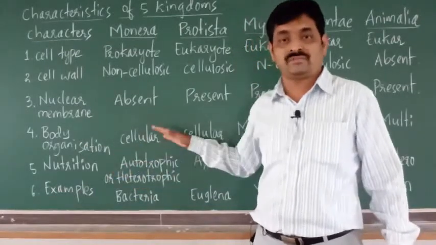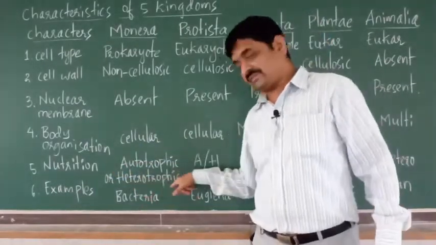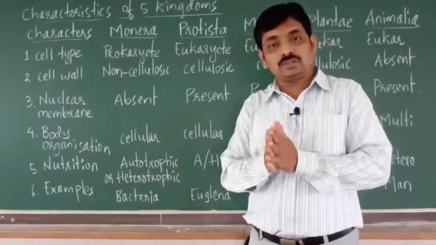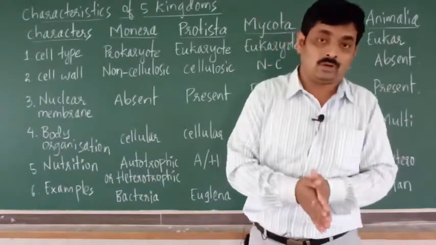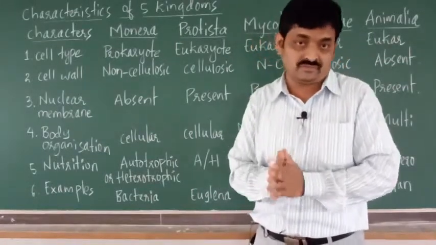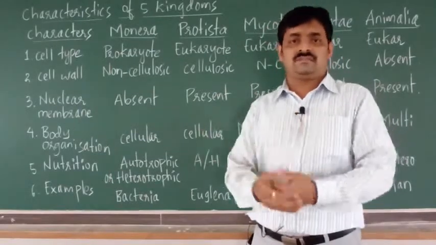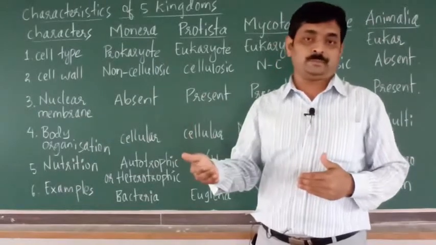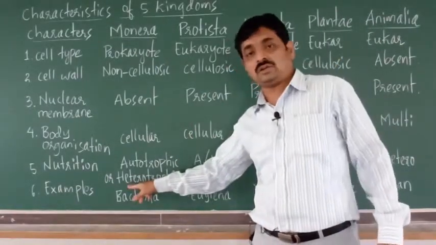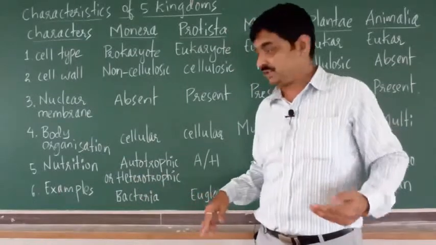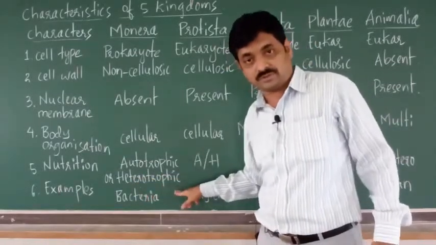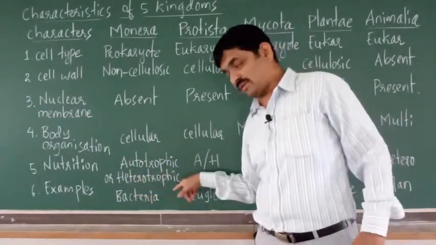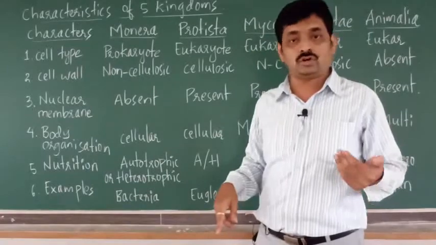Heterotrophic organisms cannot synthesize or manufacture their own food. So how do they survive? They survive by depending on other organisms. Such organisms are called heterotrophic and the nutrition is called heterotrophic nutrition. In autotrophic, they synthesize their own food. In heterotrophic, they depend on other organisms.